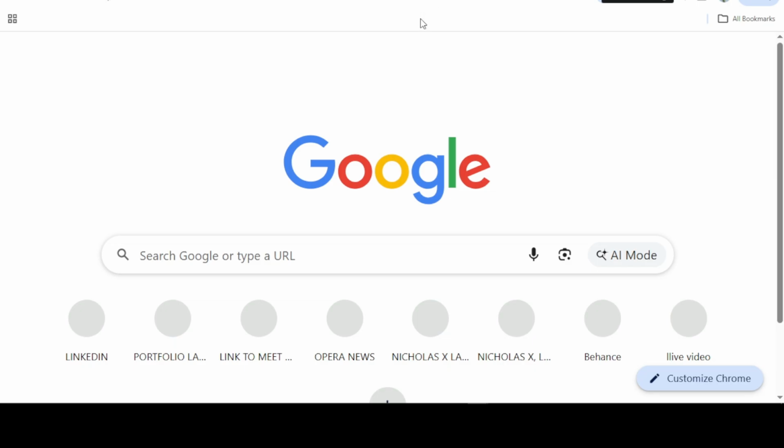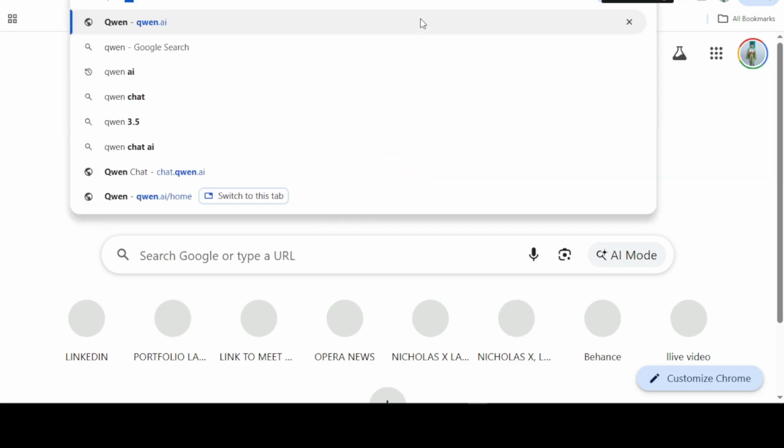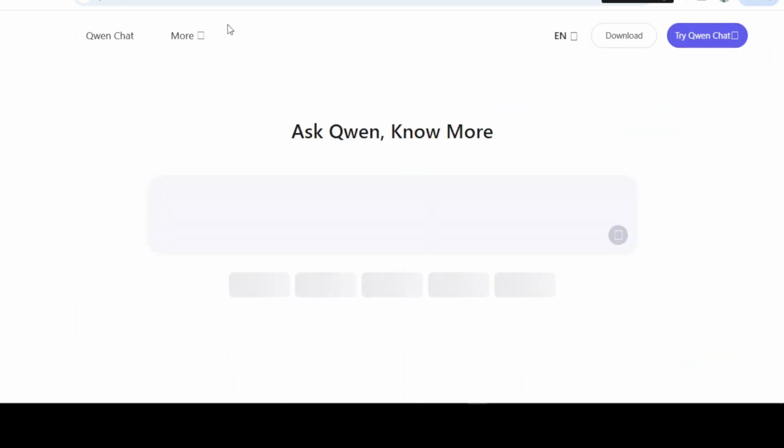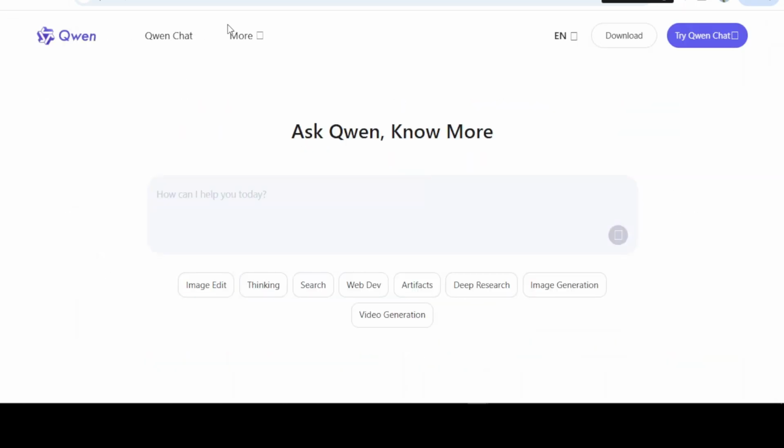All right, now once you open Queen AI, it's going to pop up the first one. I don't know which one is in your own, but I've used it before, so you can go ahead and open it if you've not signed up. Now if you already signed up, you're going to log in. Then if you're already logged in, you're going to see something like this, right? You're going to see try Queen chat. All right, so we have ask Queen no more. So this is how the interface looks like, exactly the interface. You're going to see image edit, thinking, search, artifact. What we are looking for is video generation. So you're going to head over and click that video generation and it's going to pop up.